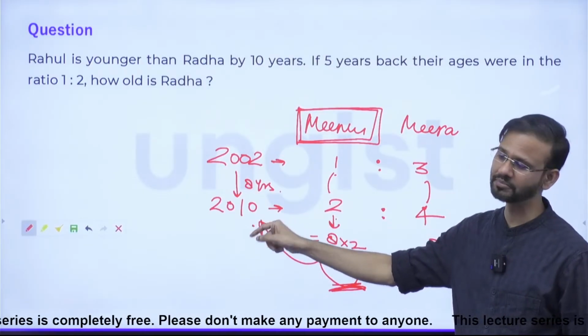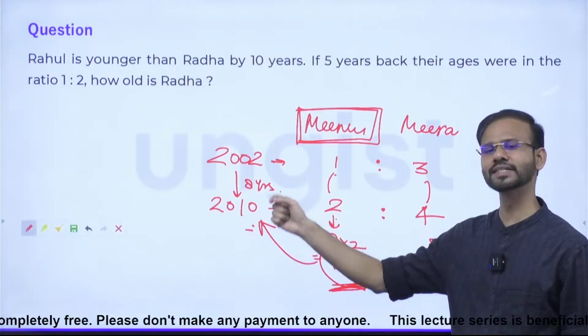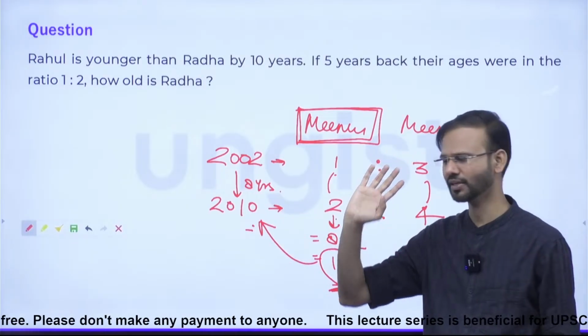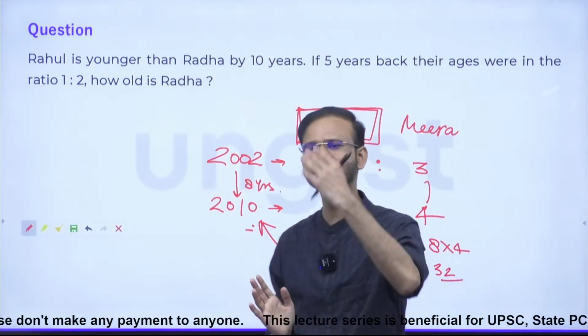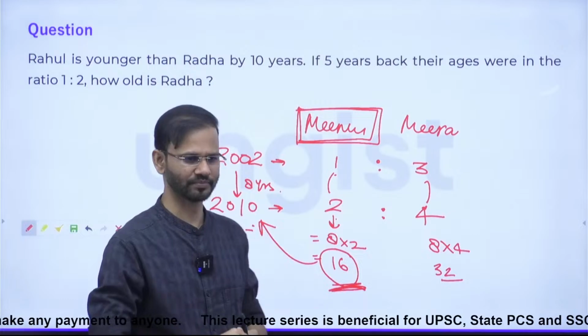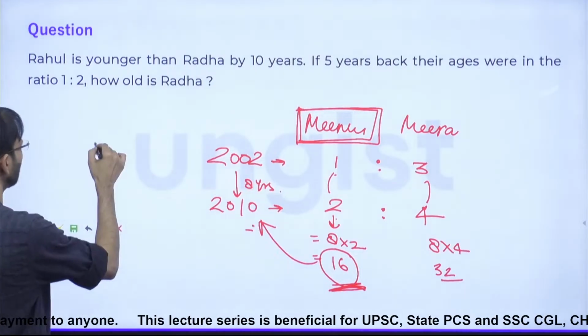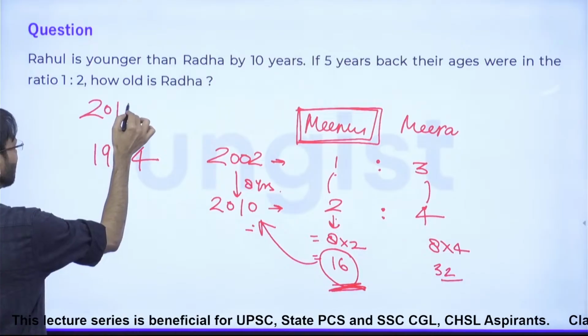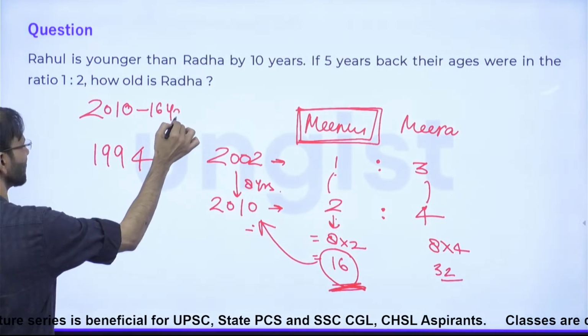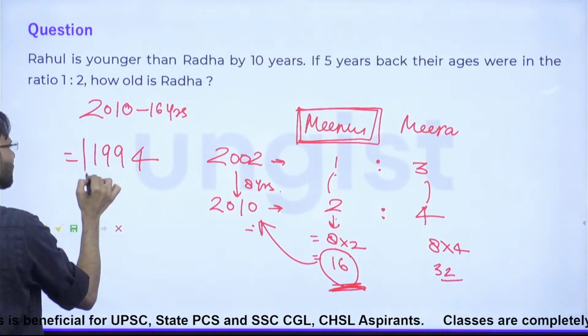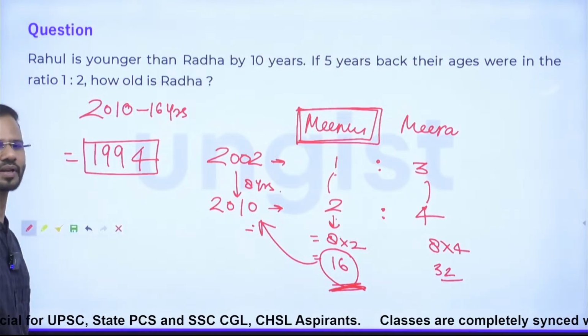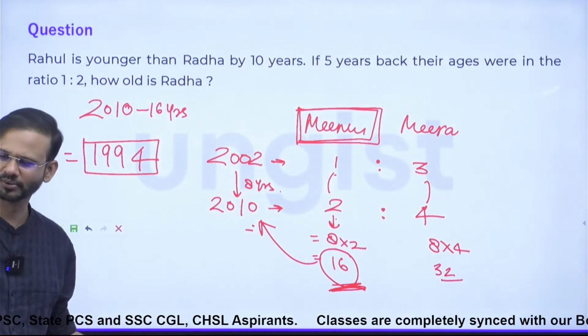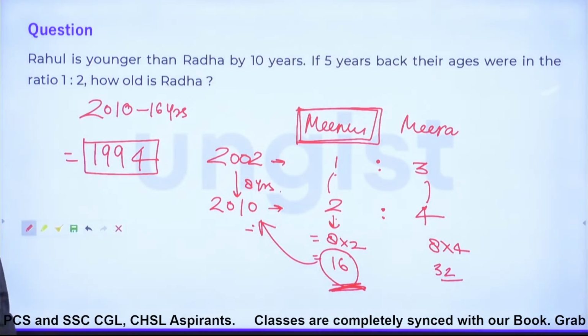It means 2010 minus 16 years will be the year of birth. So 10 years here and 6 years there, so this is 1994. So 1994, that is 2010 minus 16 years, is the year of birth for Minu. Everybody clear? Okay. All right.